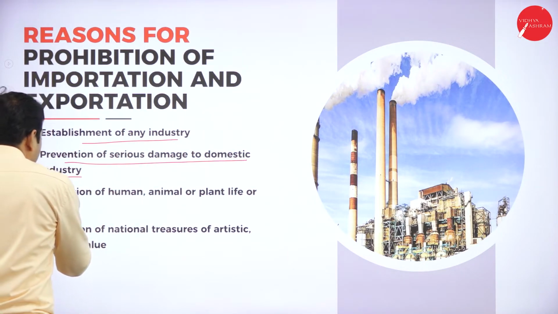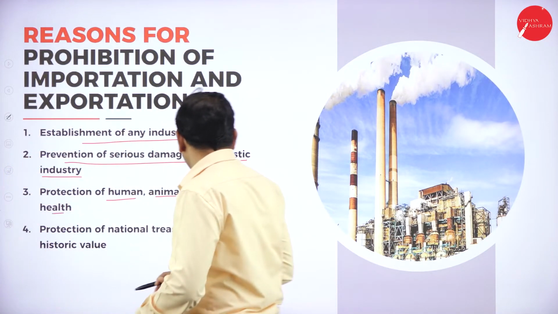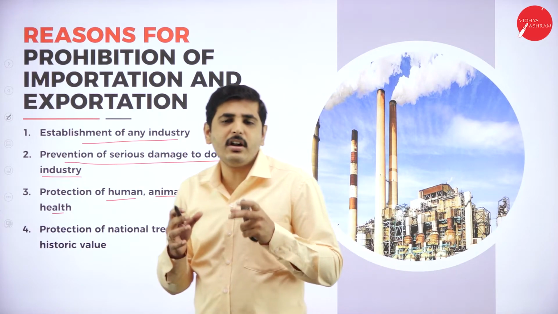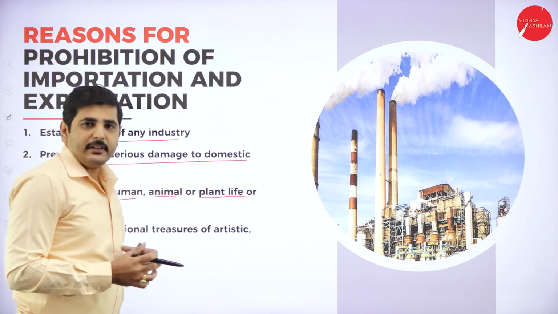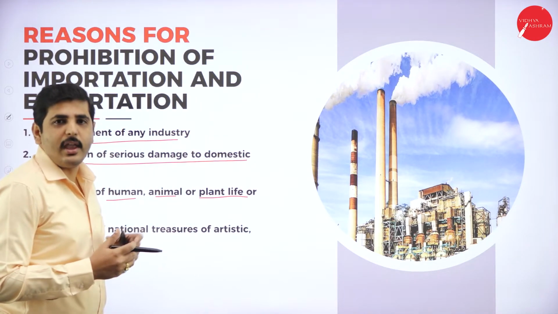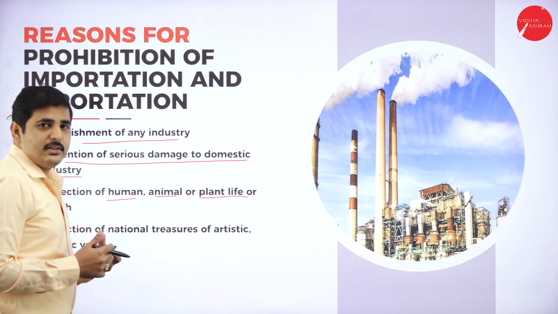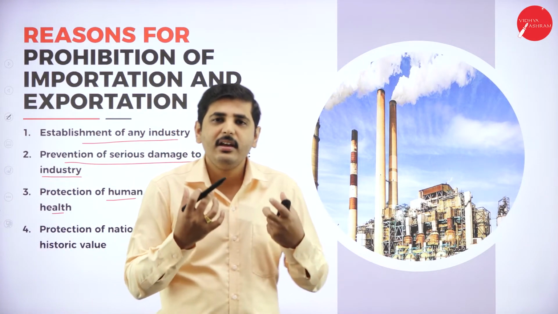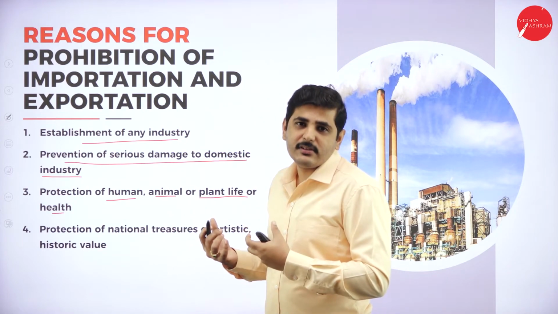Next one, protection of human, animal and plant life or health of the citizens of the country. If we do not prohibit drugs and narcotics, it affects the citizens' health, and the economy will also get affected. Next one, humans and animals. We have to safeguard and save our animals. Otherwise, it leads to smuggling of our animals.